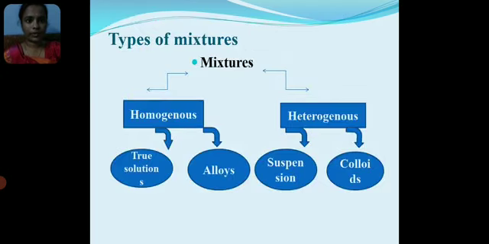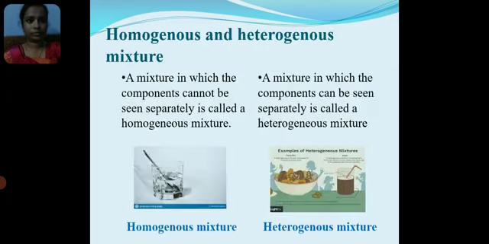Types of mixtures: homogeneous and heterogeneous. Homogeneous: true solutions, alloys. Heterogeneous: suspensions, colloids. A mixture in which the components cannot be seen separately is called a homogeneous mixture. A mixture in which the components can be seen separately is called a heterogeneous mixture.